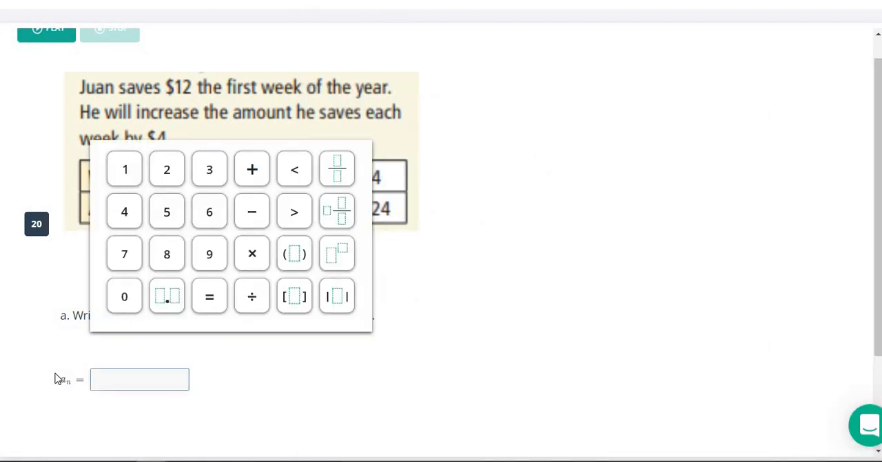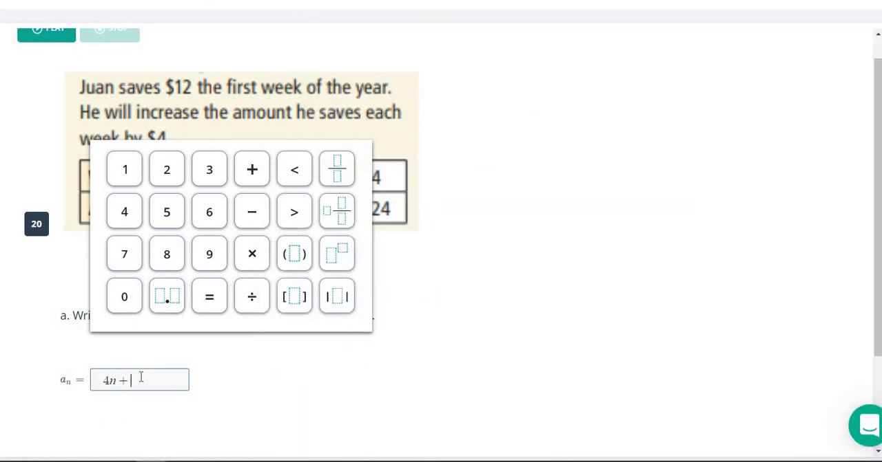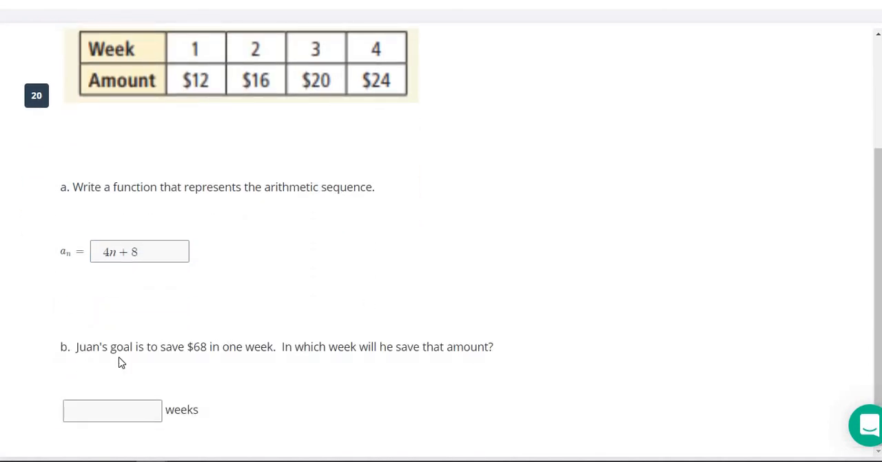So we write this here for n, is it minus 8 or plus 8? Plus 8. Minus 4n plus 8. So now it wants to know, the goal is to save $68 in 1 week. So which week is he going to save $68?